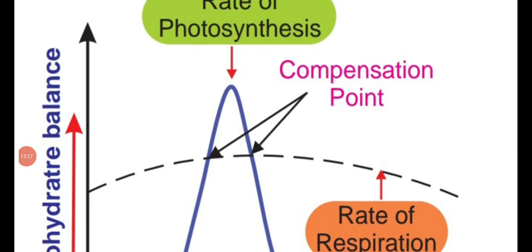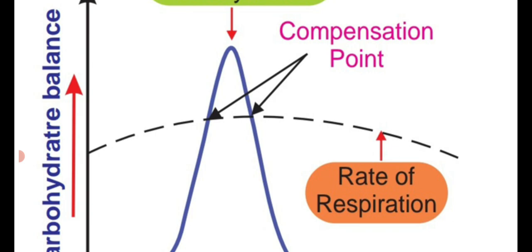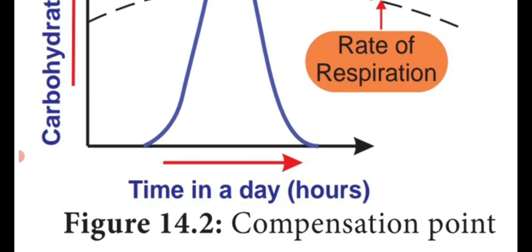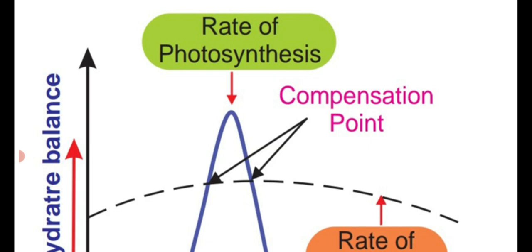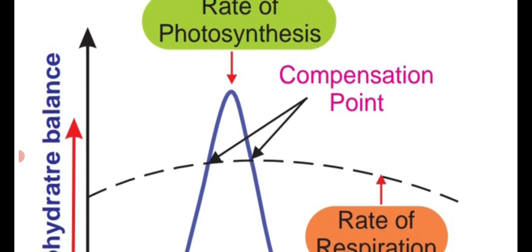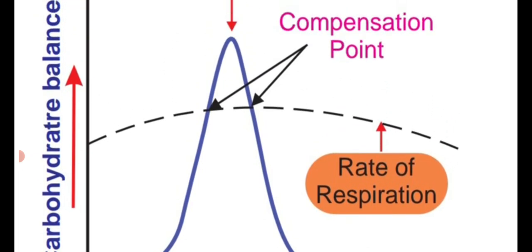Dear students, see the graphical representation of compensation point. On the left side is carbohydrate balance, and on the right side is time in a day in hours. The rate of photosynthesis is shown as a curved blue line. Then the black dotted line is the rate of respiration. Both of them meet at a certain point.